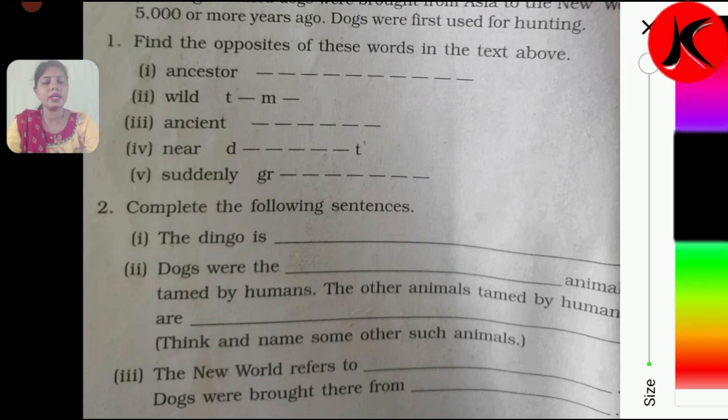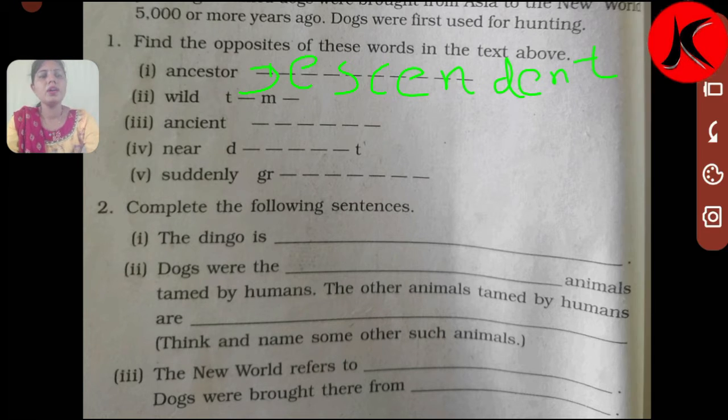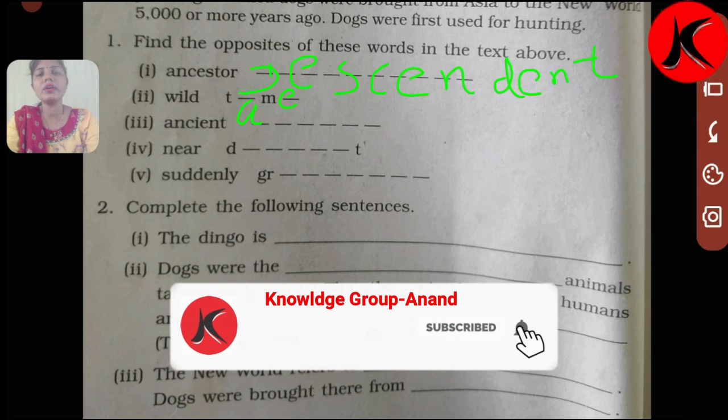Descendant, the spelling is D-E-S-C-E-N-D-E-N-T. Here the opposite word of ancestor is descendant. Then another word is given, wild. We have to write the opposite meaning of wild. So here we will write, T is already given, T-A-M-E. Tame is the opposite of wild.